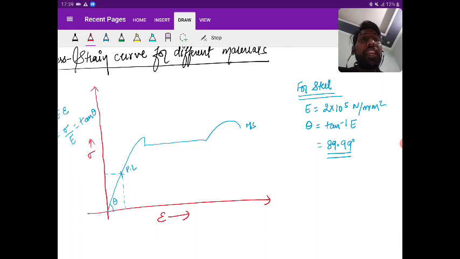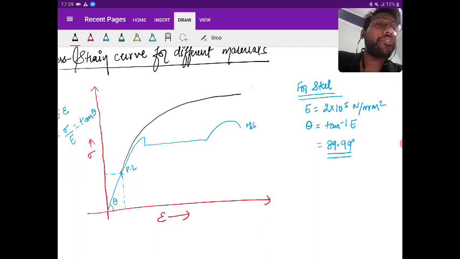Now suppose I am taking the higher grade of steel like Fe415, Fe500, which is having the higher strength. Since the slope is the same, we start from the proportionality limit and then extend further. So this is for Fe415. For Fe500, again from the proportionality limit, higher strength, so move up.